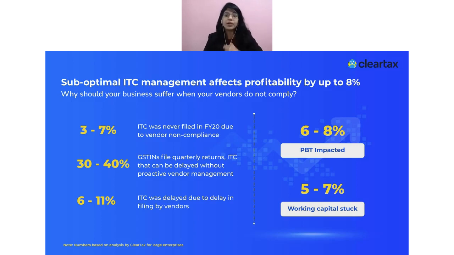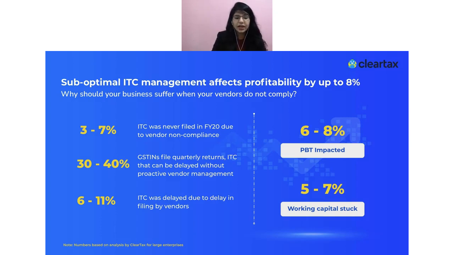You should have automated reminders to your supplier so that they can upload the document in the corresponding GSTR 1. And once they do, you should also get an automated mail: okay, now this has been done, now you can go ahead and claim ITC. There should be a way, if there is a supplier who is delaying, to stop their payments unless they actually file it, so that it does not impact your working capital.